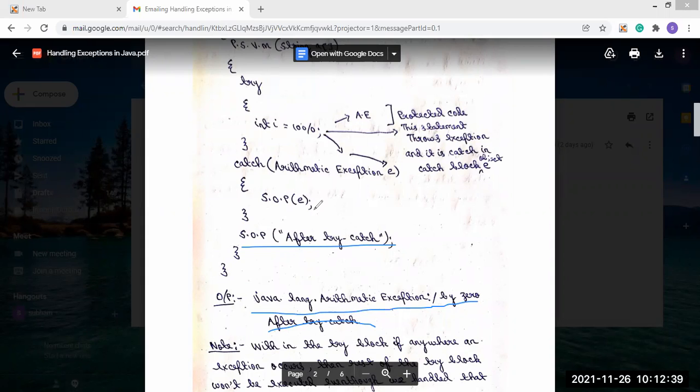But if we use the try-catch block, the next statements can also be printed. This is the difference when using the try-catch block.